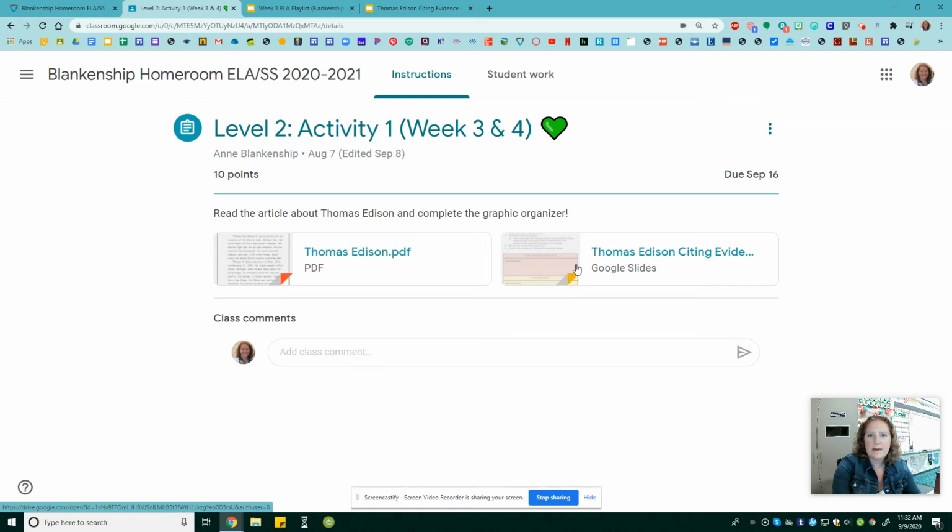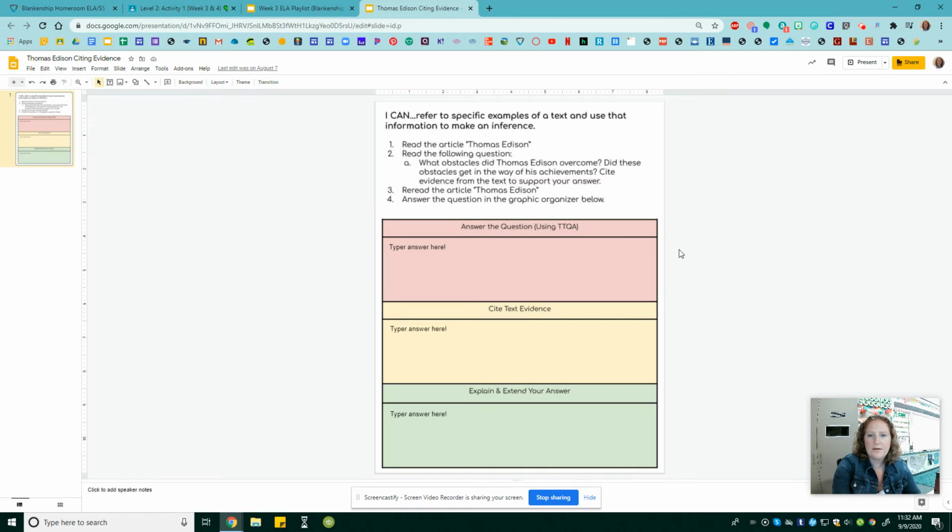And then you got to complete this graphic organizer that goes along with it. So what obstacles did Thomas Edison overcome? Did these obstacles get in the way of his achievements? Cite evidence from the text to support your answer. So then reread the article to help you understand what the answer to this question might be. And then we are going to ace it, and you'll learn more about acing things in a little bit.